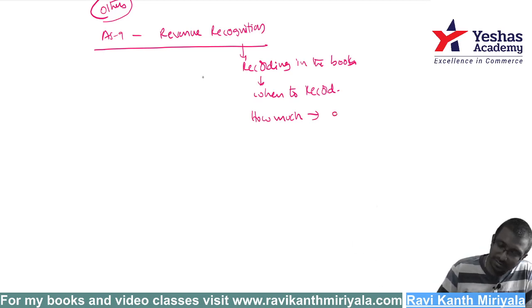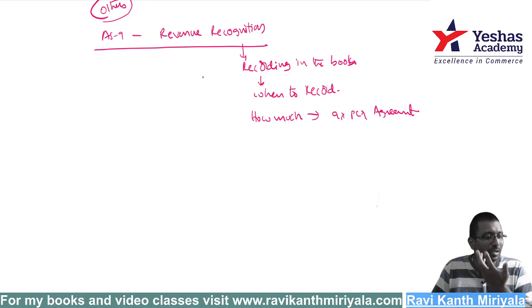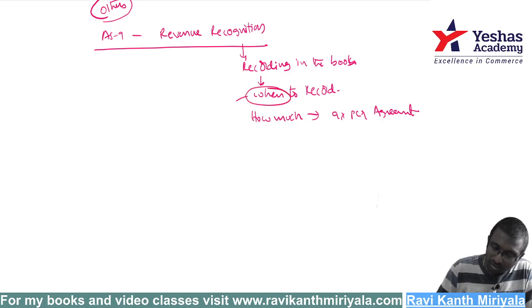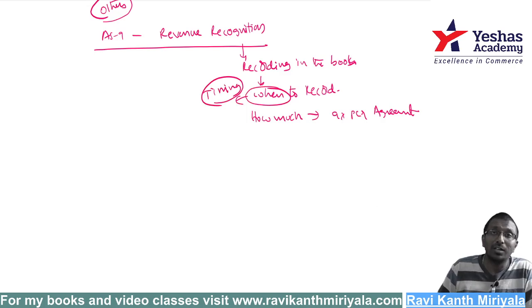Yeah, what the standard says is as per the agreement, correct? Seller-buyer agreement will be there. How much they are selling, how much they are buying, at what rate they are buying, that is the same rate you are supposed to record it. So what are we talking about here? When to record means basically the timing of recording the revenue.